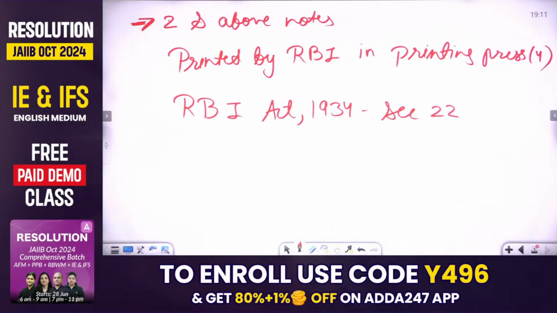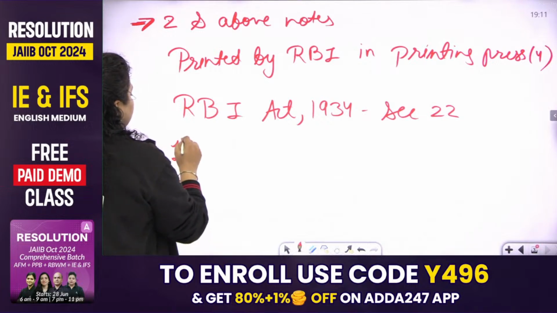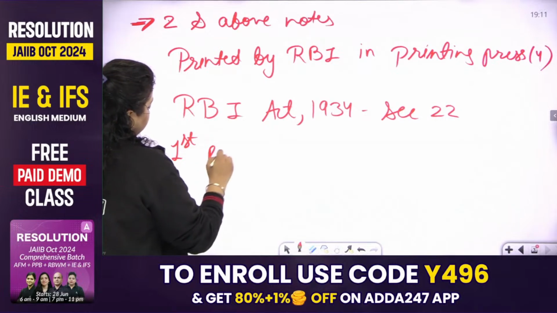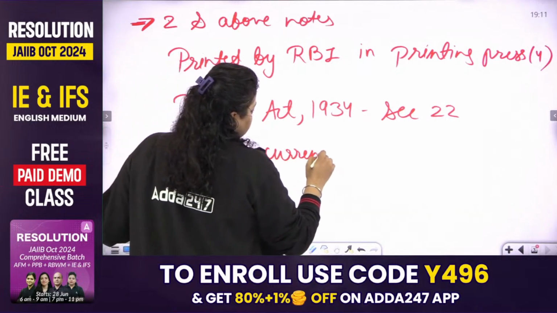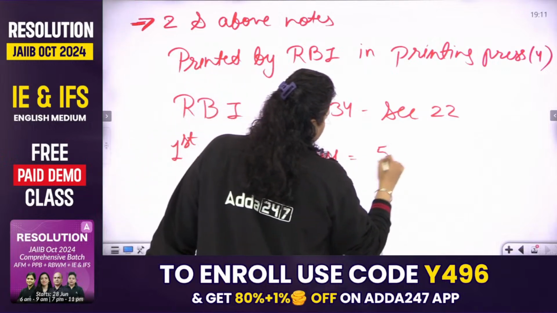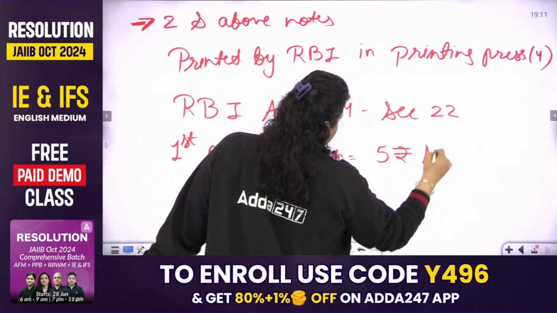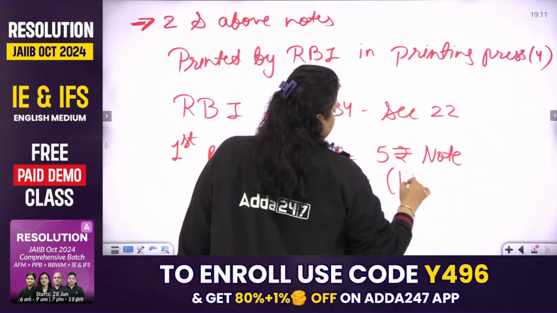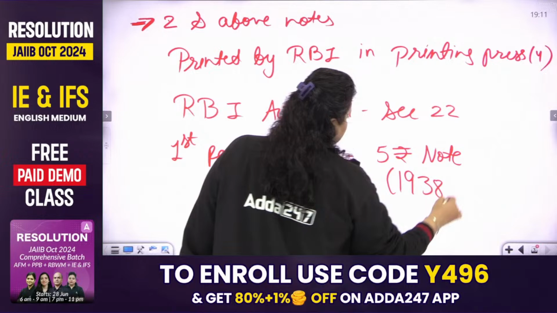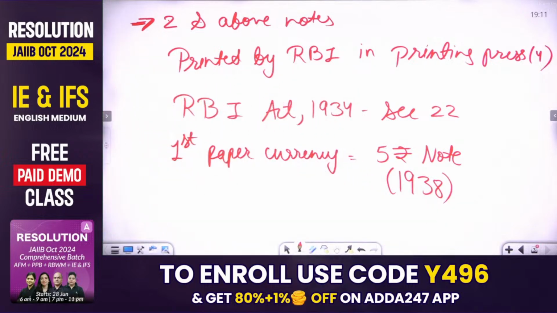The first paper currency that RBI printed was the 5 rupee note. In 1938, RBI printed the first paper currency in India, and it was the 5 rupee note.